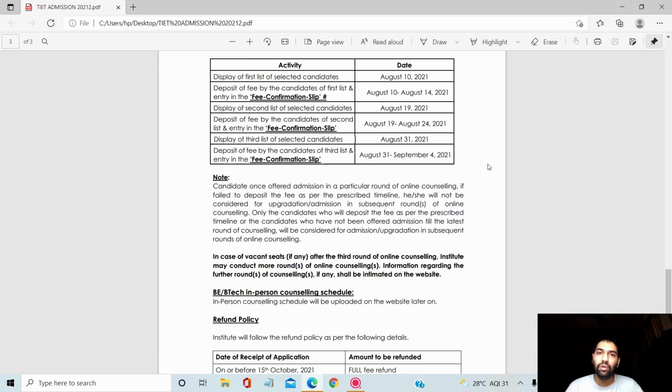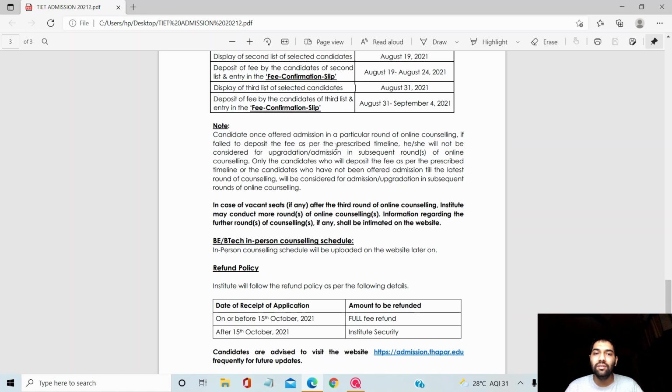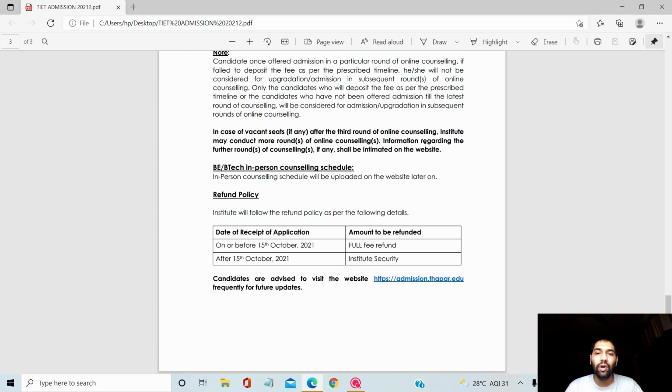And of course, if you want to appear for subsequent rounds of counseling, you have to pay the fees that they have mentioned there. Talking about the vacant seats, they have told that they will fill the vacant seats through JEE Mains marks whenever all the 4 attempts are over. But you don't have to wait until then. You can apply through boards marks only.